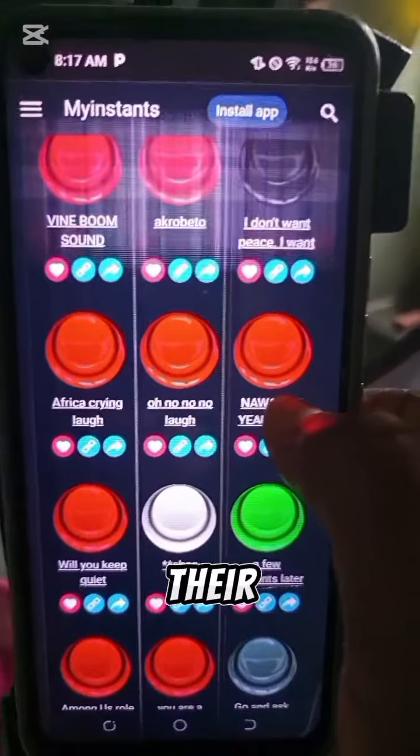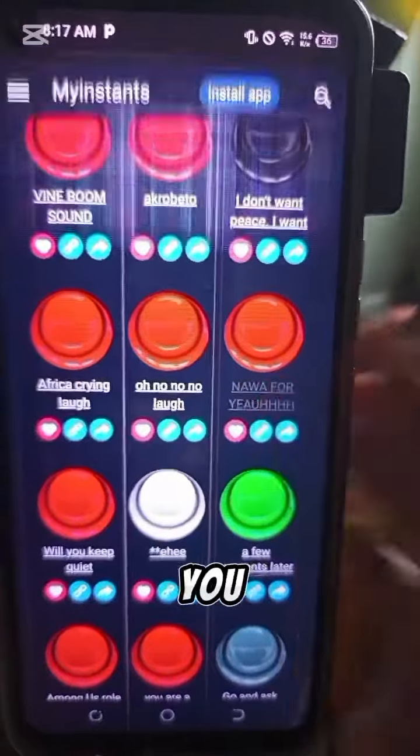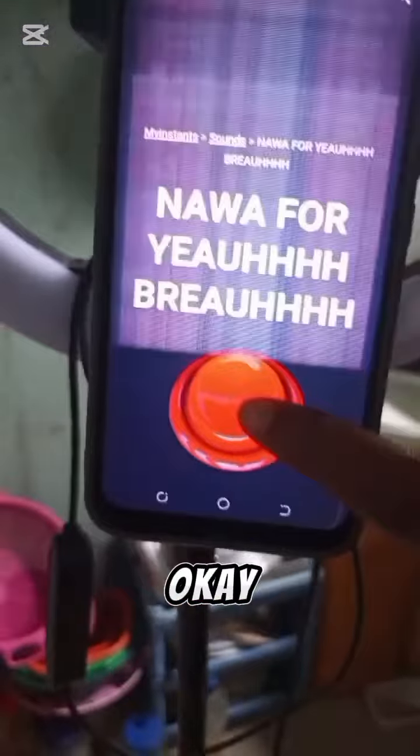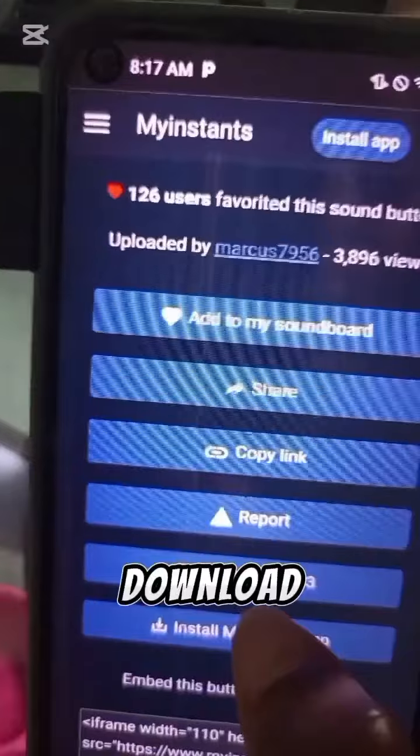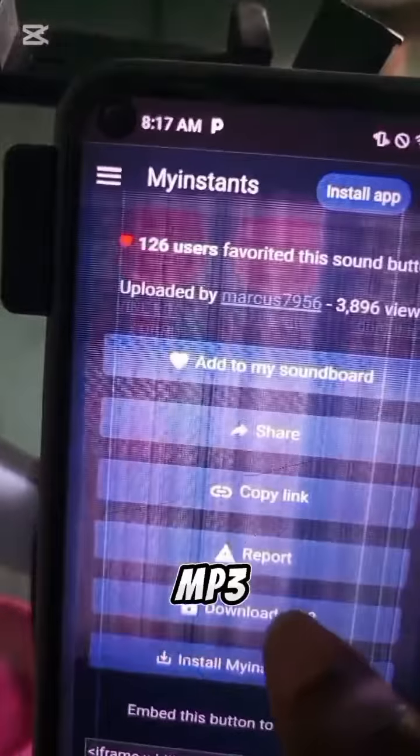So click their name. Their name, you can see it down there. So click it. Once you click on it, you will get something like this. Then scroll down to look for download MP3. Once you get there, click on that download MP3. When you download the MP3, here is the final. So like this, now your sound is being saved to your device.